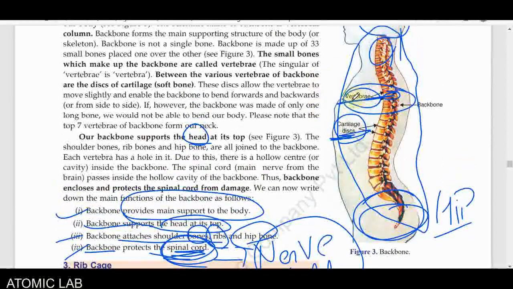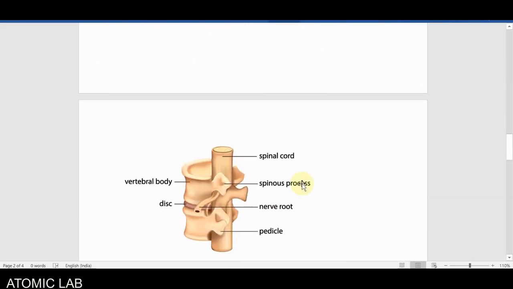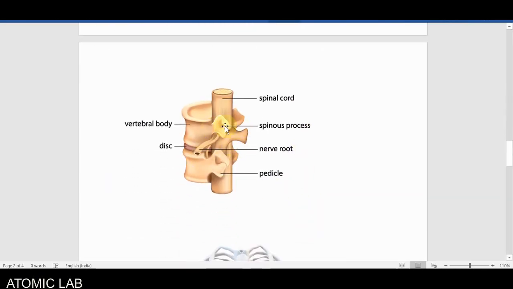Inside each vertebra there is a hole, where the spinal cord is present. If you see, this is one vertebra of our backbone. I will draw it and you will get the meaning.